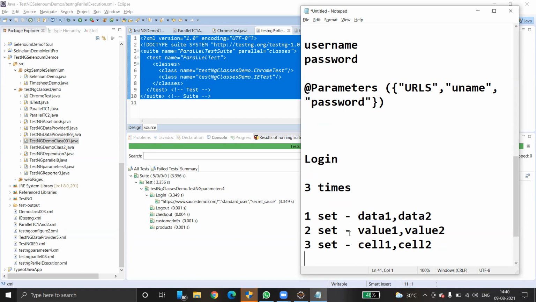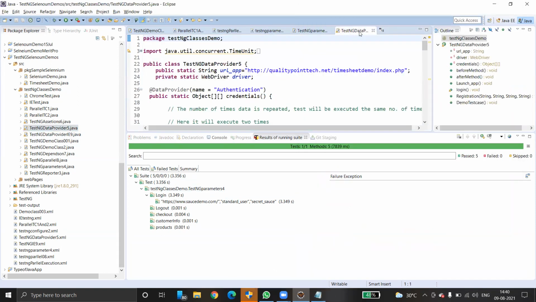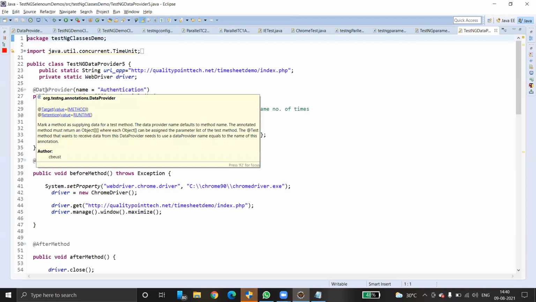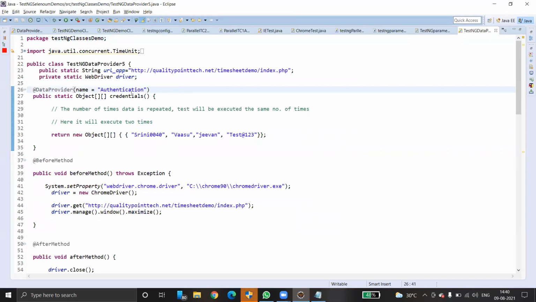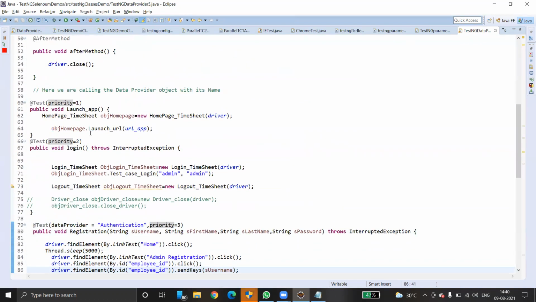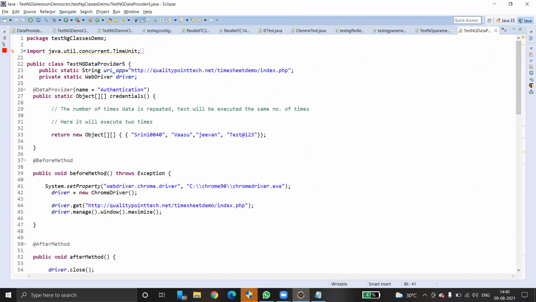That is possible because the TestNG framework provides an annotation called DataProvider. See, look at here. This is a data provider called authentication, where we are just fetching the data. See, DataProvider is an annotation we have to use. Give the name, the data provider name. And here we have before method, after method. We have only how many methods are there? One application, and this is login. Before method, after method. Instead of before method, after method, I'm just going to say before class. Okay, after class.